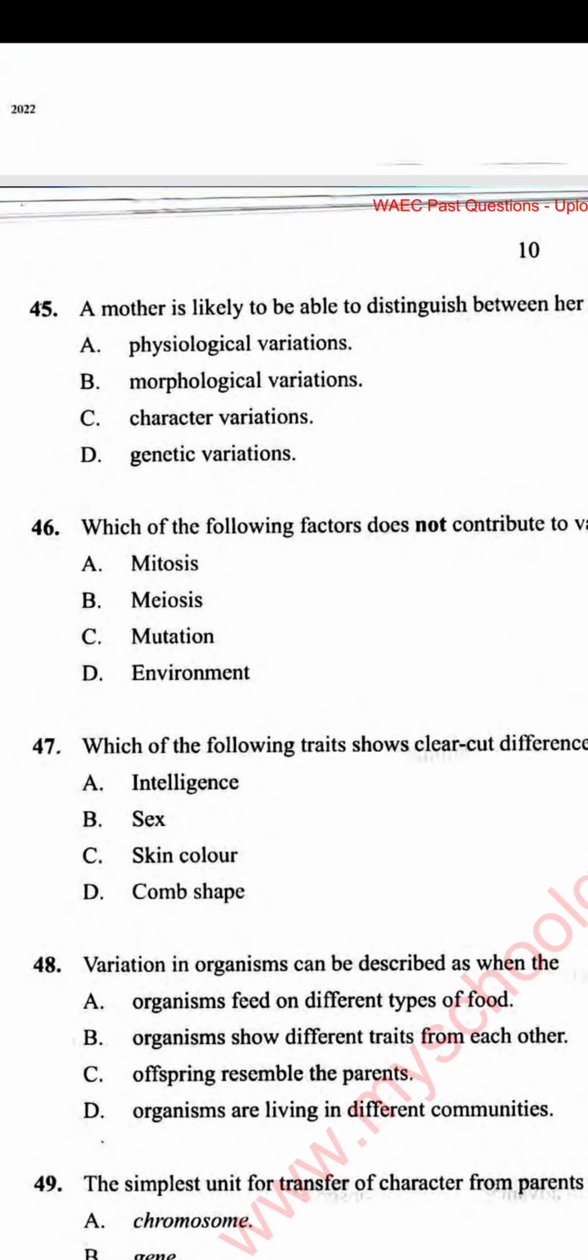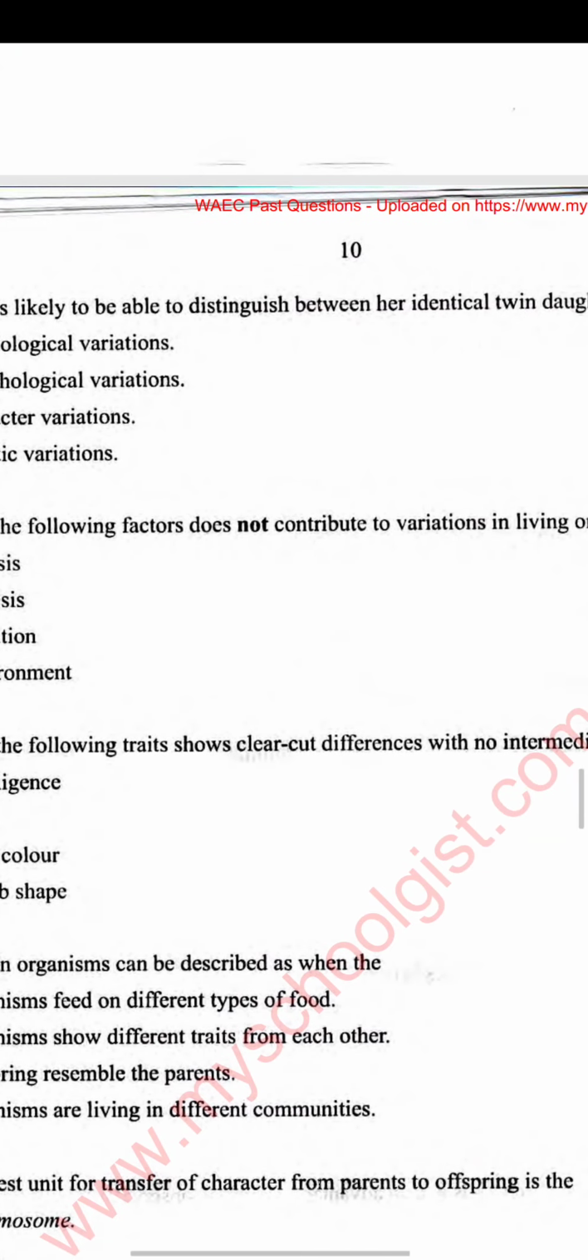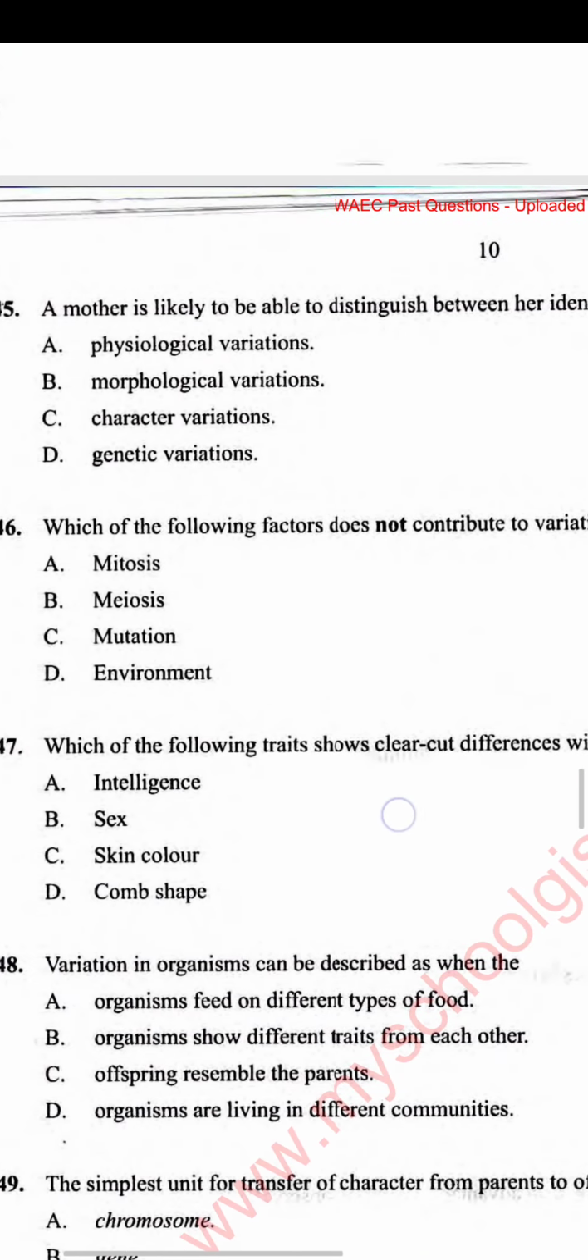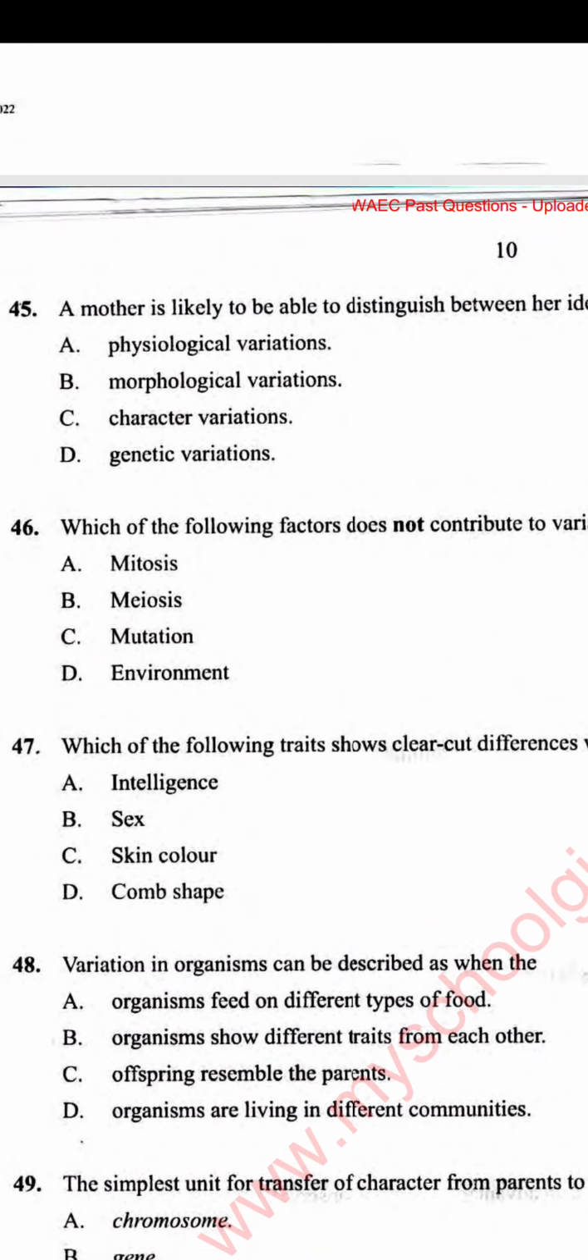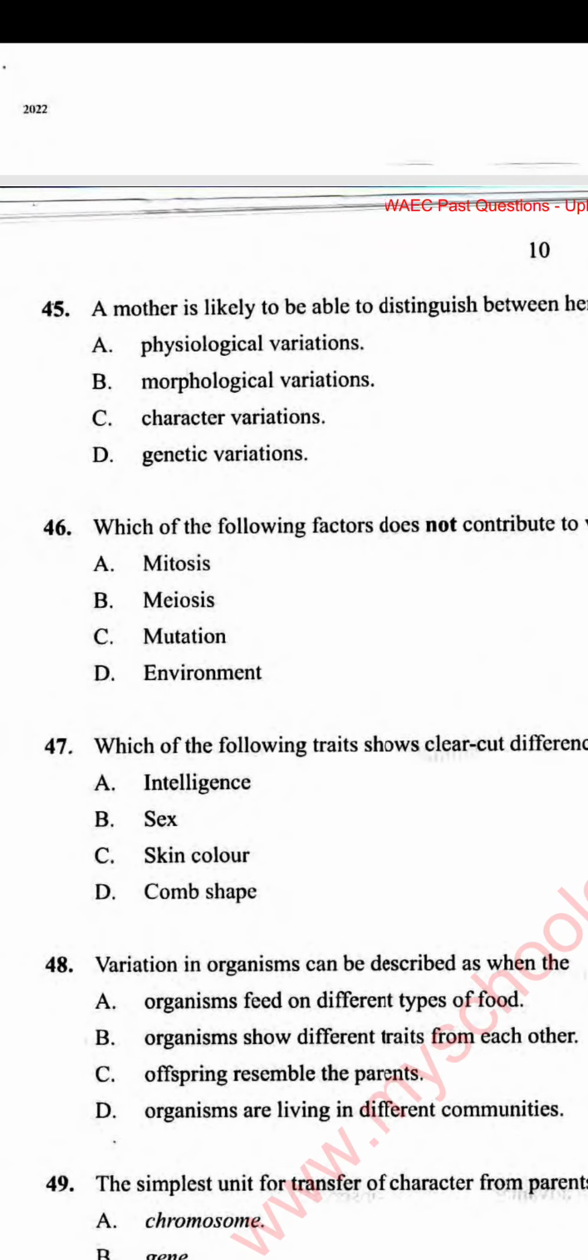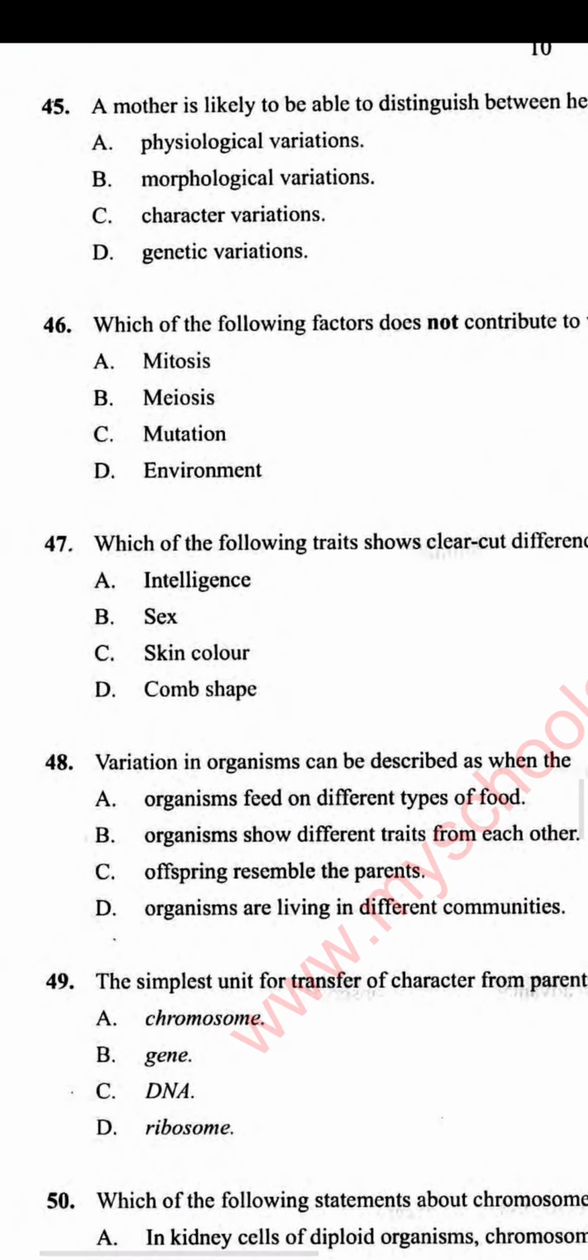Number 46. Which of the following factors does not contribute to variation in living organisms? A. Mitosis. B. Meiosis. C. Mutation. D. Environment. The environment has a role it plays. Mutation, a change in gene, has a role it plays. Meiosis, cell division in the reproductive parts, has a role it plays. But mitosis, body cell division. So the answer is A. Mitosis.